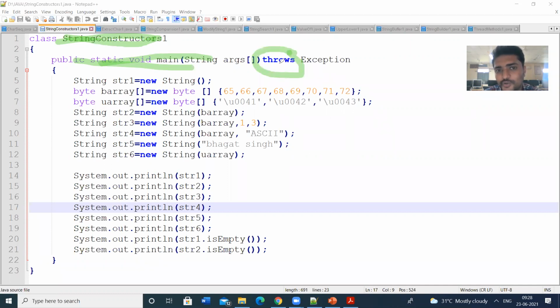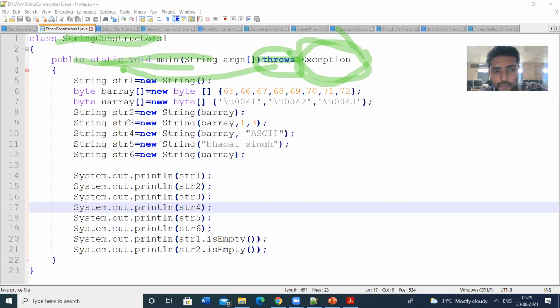The throws keyword is used along with the method definition, the method declaration. So here we have to use throws, not throw. In this we can have the exception classes. We have so many exception classes. We can use any type of exception class, like ArrayIndexOutOfBoundsException, or the ArithmeticException. Likewise, we have RuntimeException. Any exception can be added here.